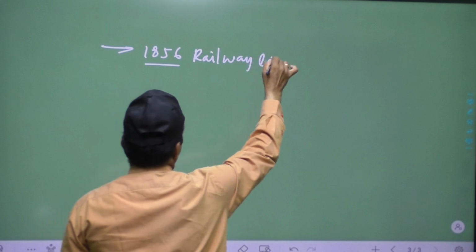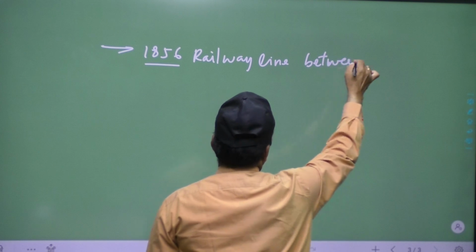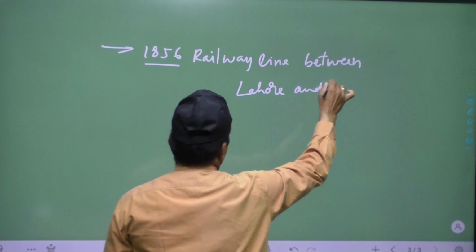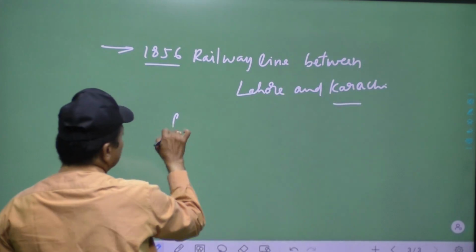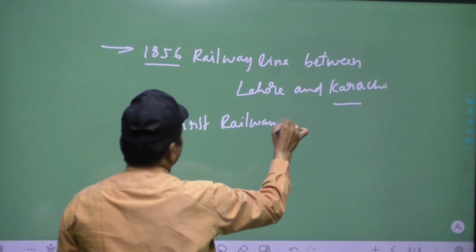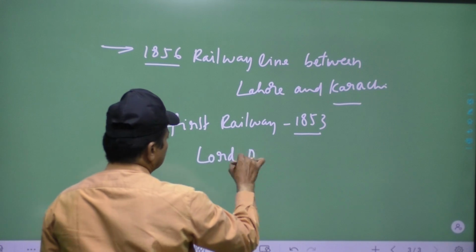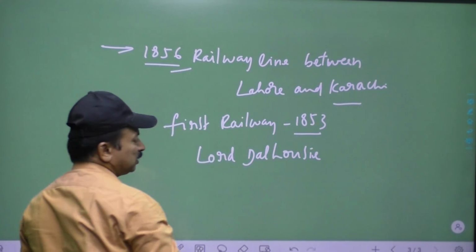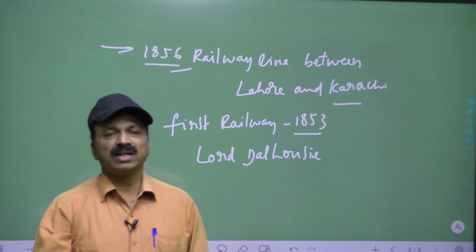Railway line between Lahore and Karachi, that was started. But the first railway was in the year 1853. Lord Dalhousie was the Governor General. It was Lord Dalhousie's period only. So here what happened?